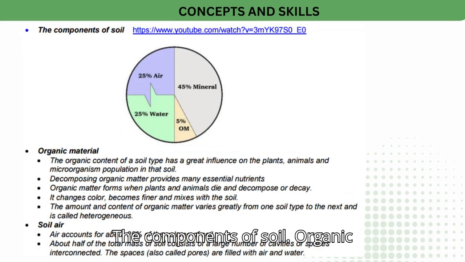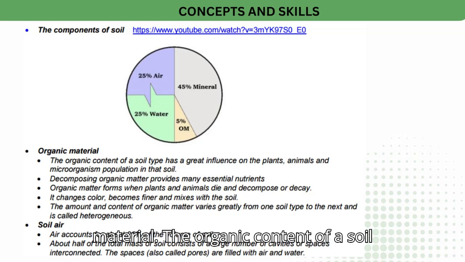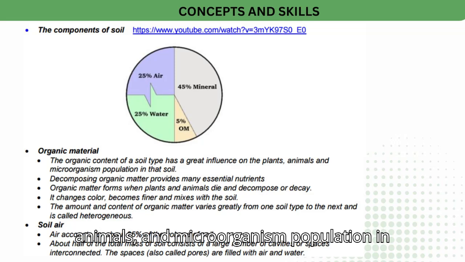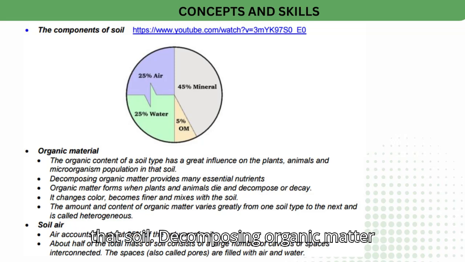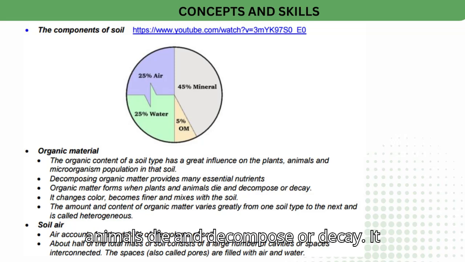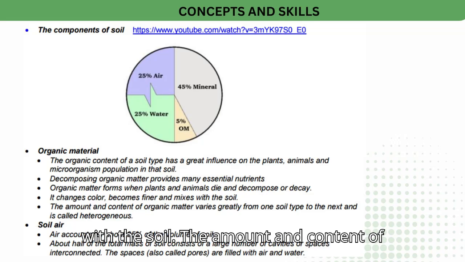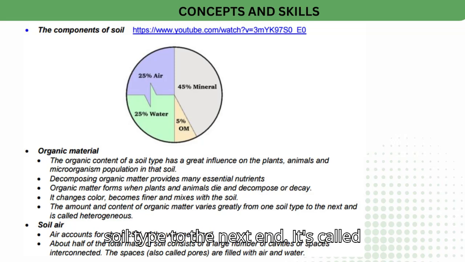The components of soil. Organic material. The organic content of a soil type has a great influence on the plants, animals, and microorganism population in that soil. Decomposing organic matter provides many essential nutrients. Organic matter forms when plants and animals die and decompose or decay. It changes color, becomes finer, and mixes with the soil. The amount and content of organic matter varies greatly from one soil type to the next and is called heterogeneous.